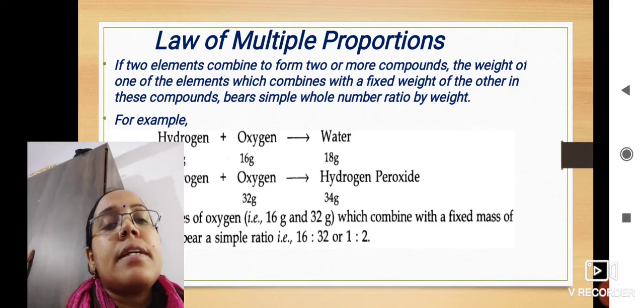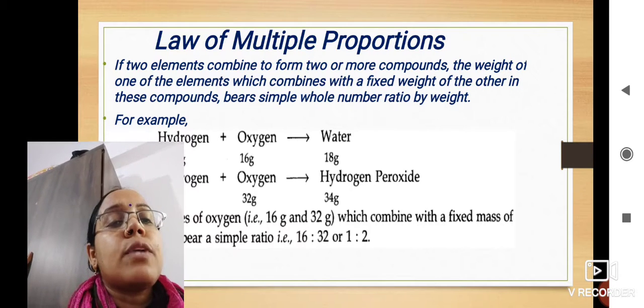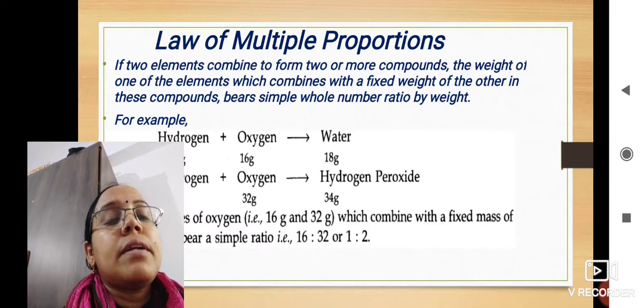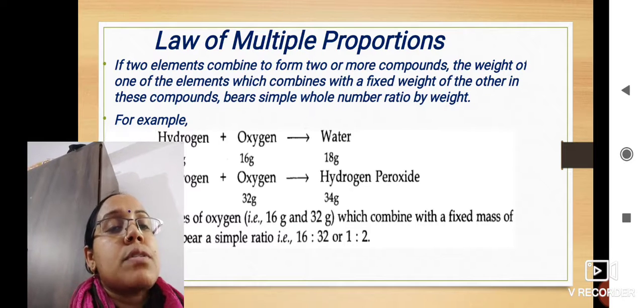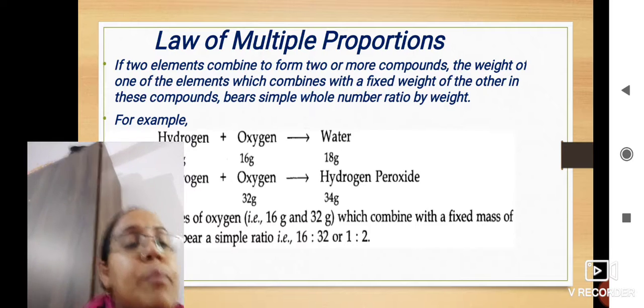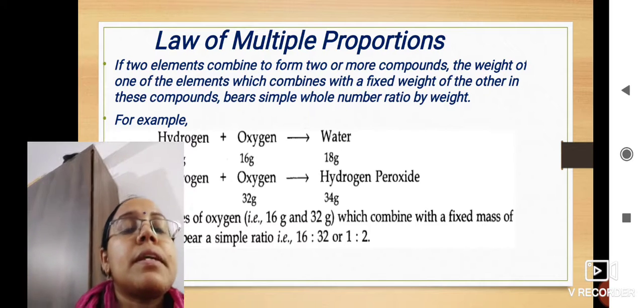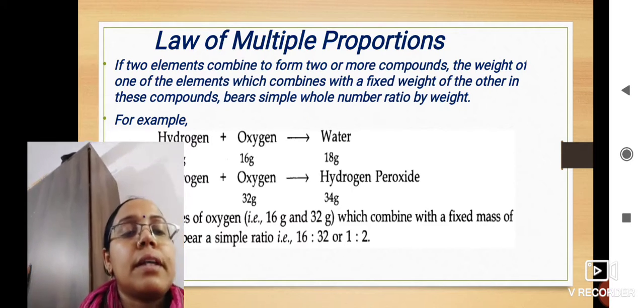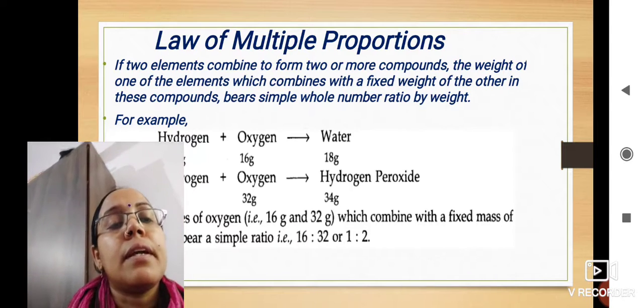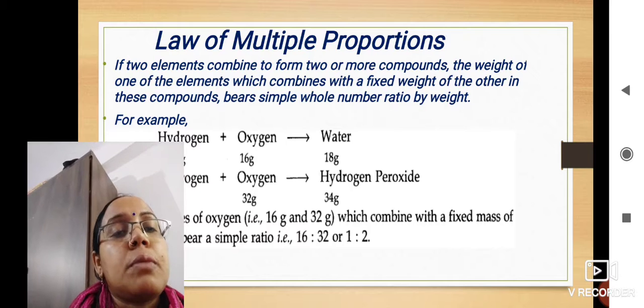It has explained to us that if two elements combine to form two or more compounds, the weight of one of the elements which combines with a fixed weight of the other in these compounds bears a simple whole number ratio by their weight. Okay, they will always be in simple whole number ratio by their weight. They will never be in fractional form. They will always be in simple whole number ratio by weight.